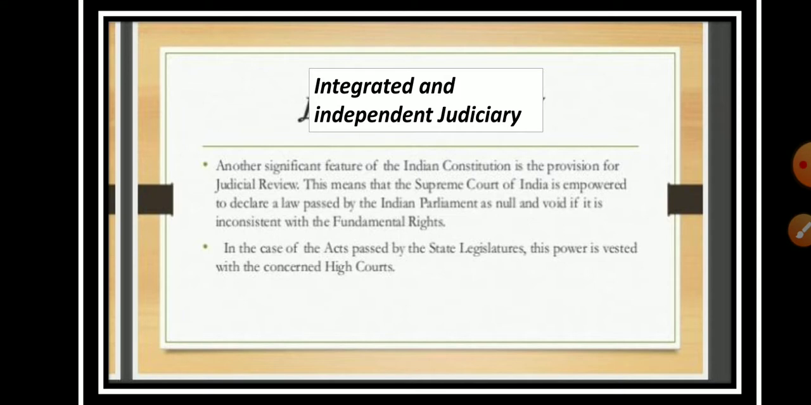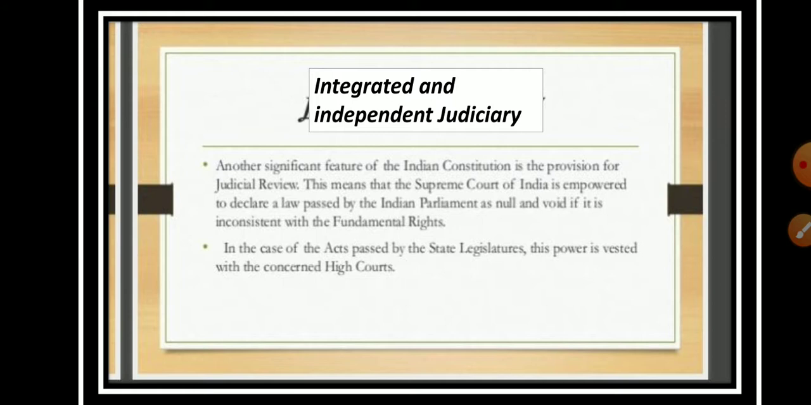Another significant feature of the Indian Constitution is the provision of judicial review. This means that the Supreme Court of India is empowered to declare a law passed by the Indian Parliament null and void if it is inconsistent with the fundamental rights. If any law of the Parliament is found inconsistent with the fundamental rights, or if it alters the basic structure of the Indian Constitution, then the Supreme Court has the right to nullify that law and make it void. In this way we can say that the Indian Constitution has an independent judiciary.